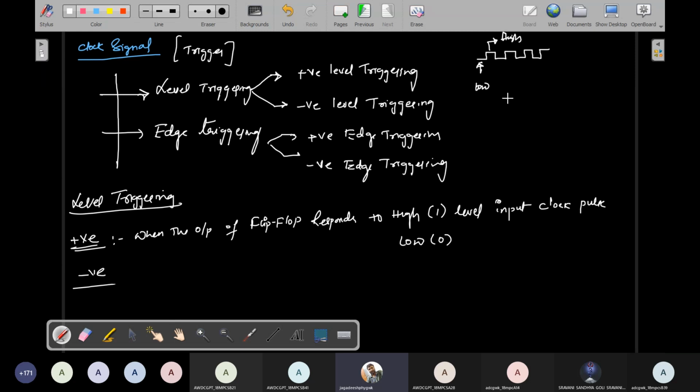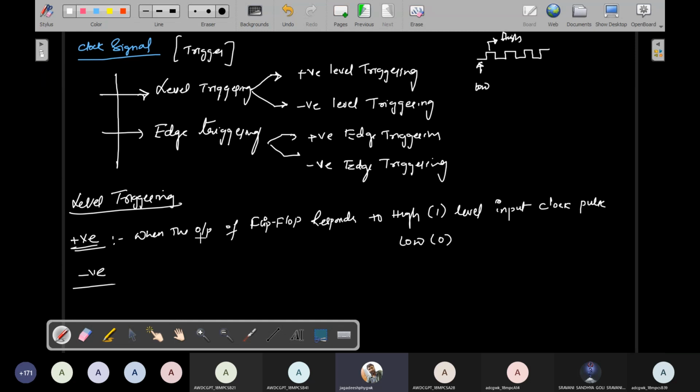If you give a low clock pulse to the input signal and the output of the flip flop responds, that type of level triggering is called negative triggering. That is the only difference in level triggering.